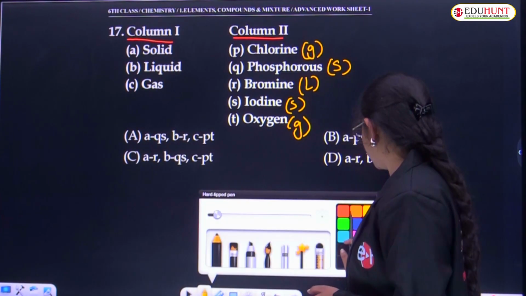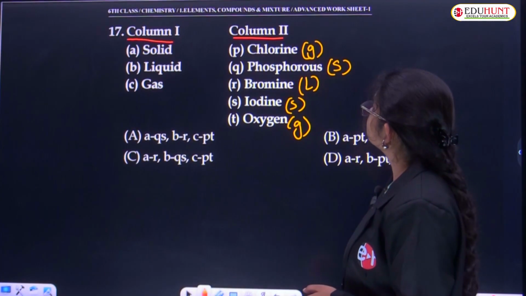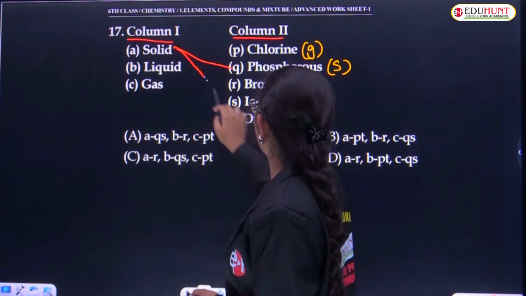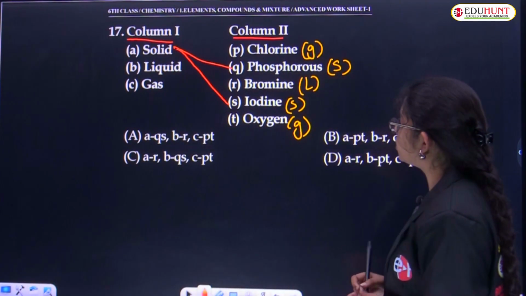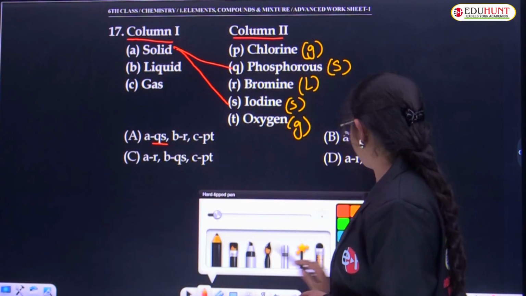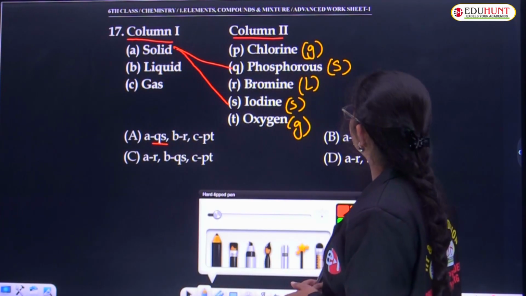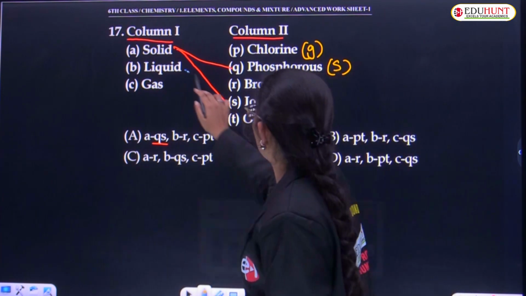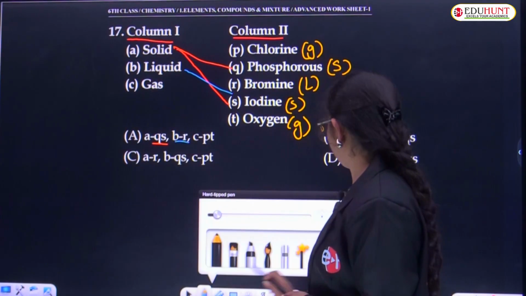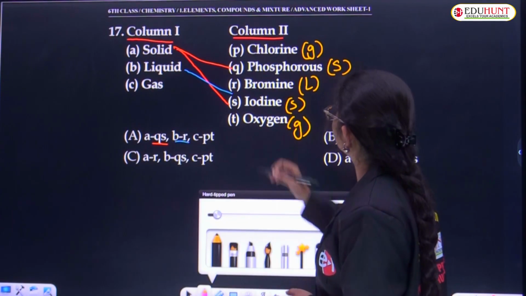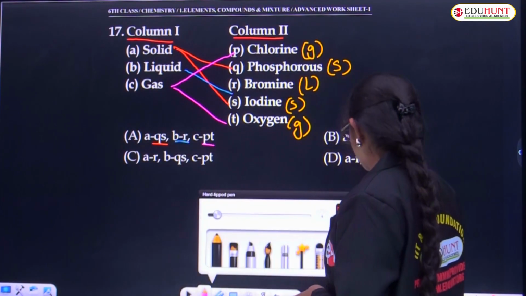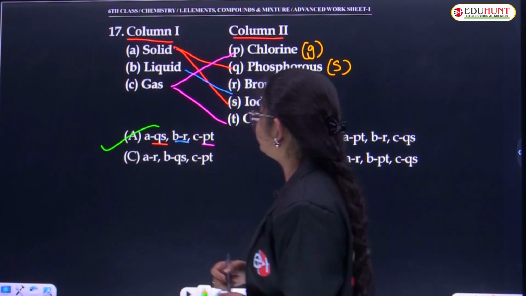Out of which, solid is matching with the correct options? Solid is matching with phosphorus Q and iodine S. So A is having Q and S together. Here we go. Q and S. And what about B? B has a right option with liquid, only one. R. So yeah, R is matching. Okay, going with C. Gas. Gases are P and T. P, T matching. So yes, the right options here are these.